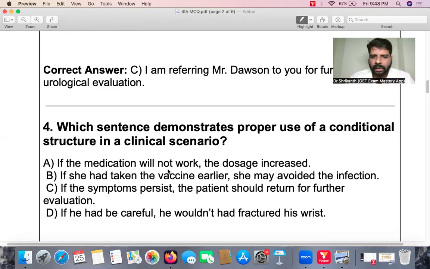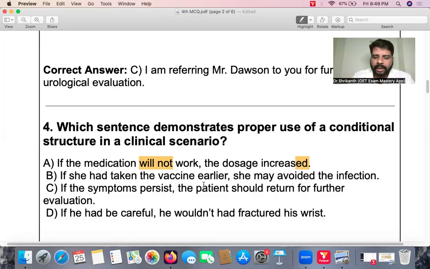If the medication will not work, the dosage increase. So the medication will not work, "will" is in the future, right? If the medication does not work, that is in the future. But what is the tense over here? Past tense. Okay, so here it is future tense and here it is past tense. So there is a mismatch of tenses, so we can't choose A.